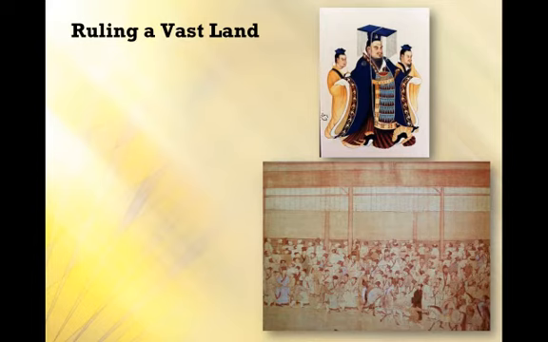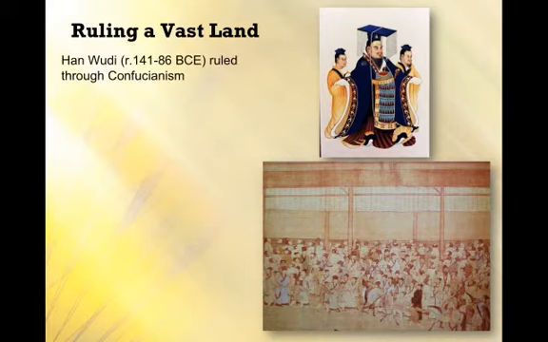Okay, so how were the Chinese emperors ruling such a vast land? The dynastic cycle had played itself out. Qin Shi Huangdi, a pretty not well liked emperor, was overthrown. He died, and after his death, as the dynastic cycle played out, a new dynasty rose to power based on different ideologies. One of these emperors, and I picked him because he's considered one of the more important of Han rulers, Han Wudi, ruled in the 2nd and 1st century BCE.